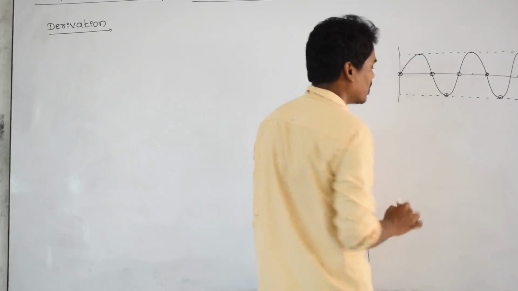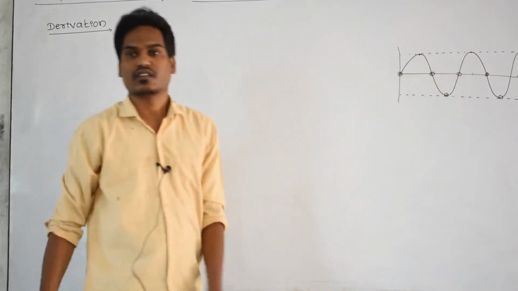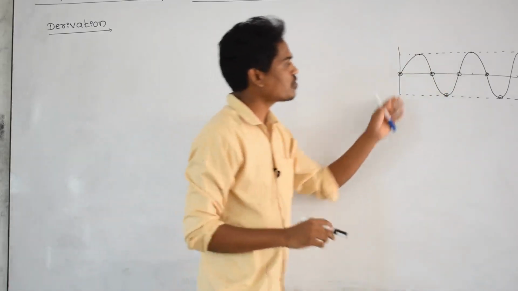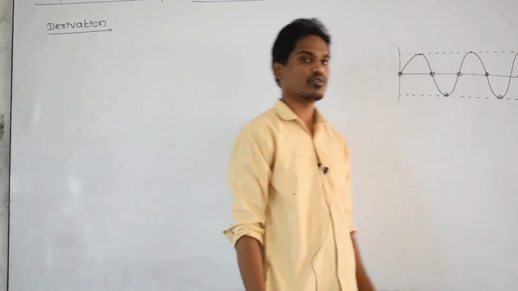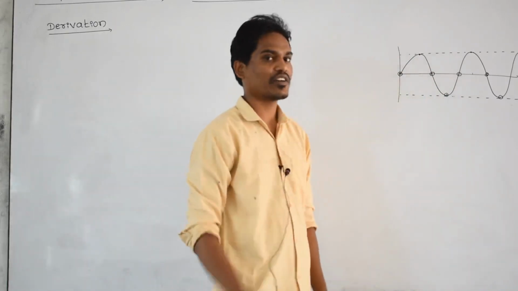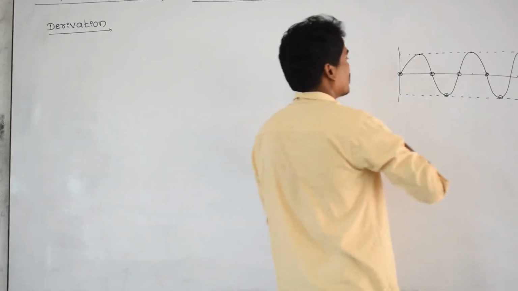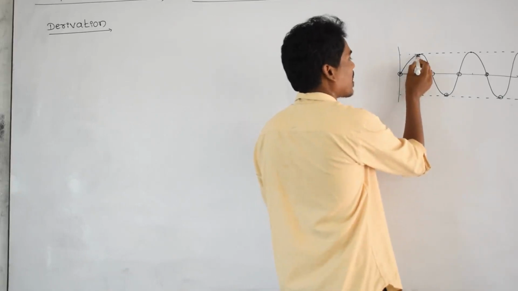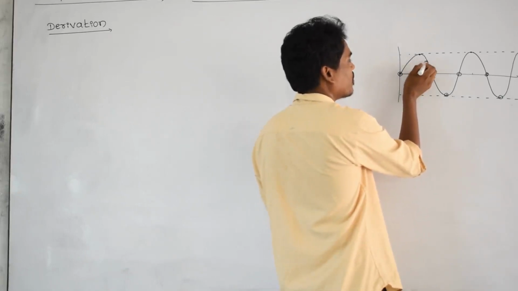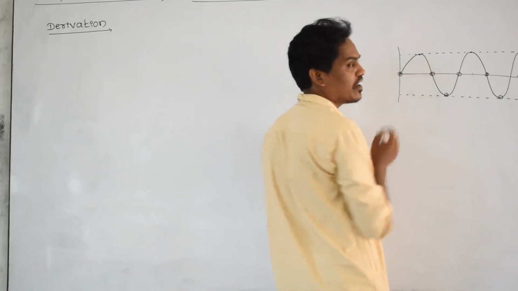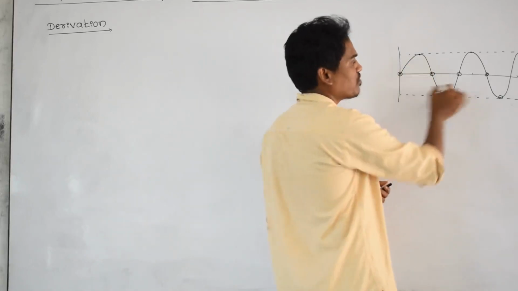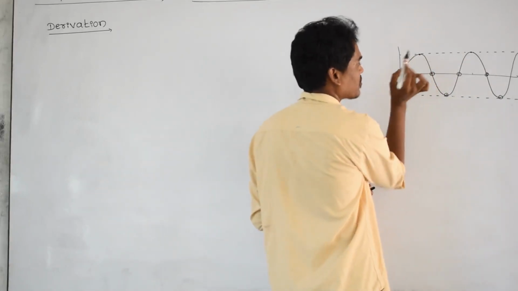And you know very well, the transverse wave can be characterized by two terms. One is a crest, another one is a trough. This raised portion of the medium whenever the wave is in motion is called a crest.